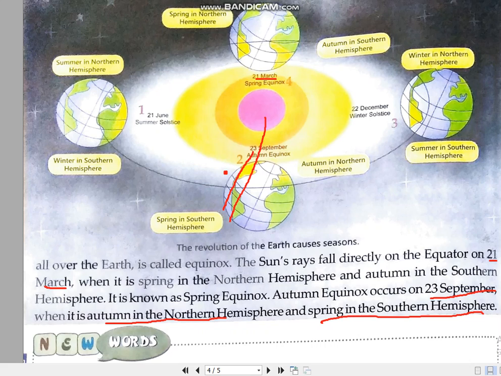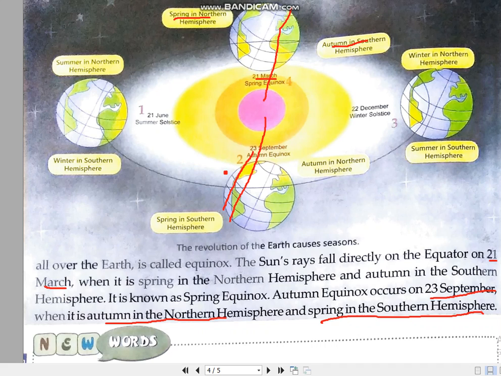Children, on that particular day the sun's rays fall almost equally throughout the earth. That is why 21st March is the day when day and night are equal in both hemispheres.